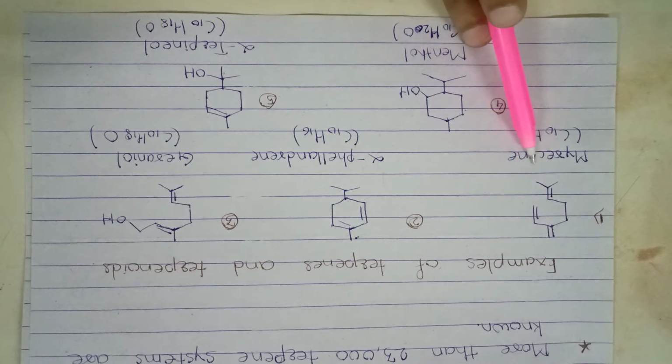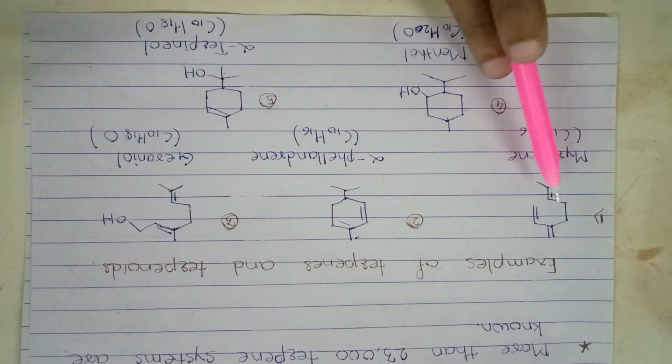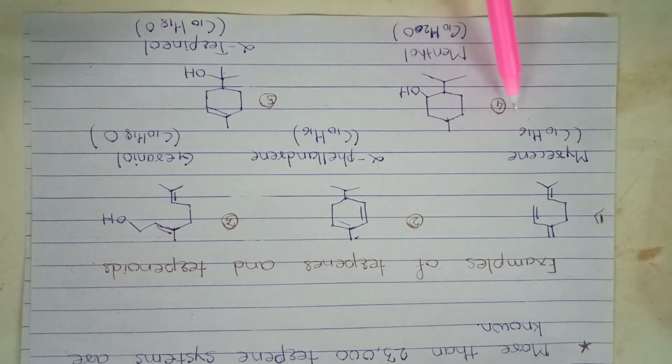The first example is an acyclic compound containing 3 double bonds. It is a major constituent in the bay leaf. It is used as a spice in Indian curries. The name of this compound is myrcene.